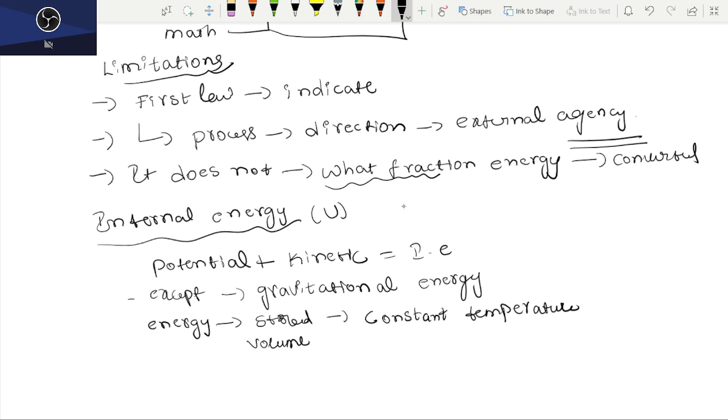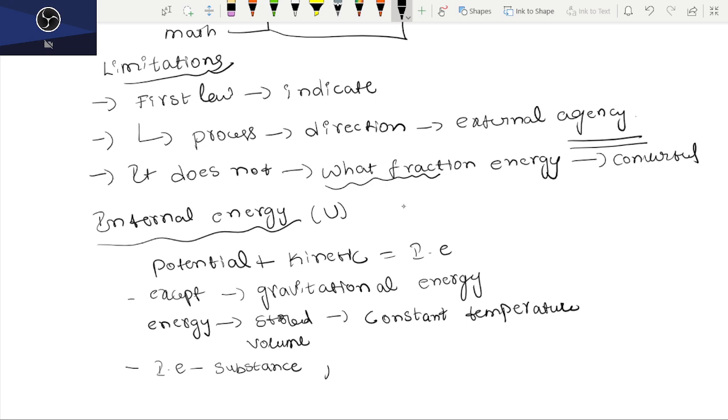Internal energy depends on the nature of the substance. It completely depends upon the substance, any kind of substance. It is impossible to know the exact intrinsic energy of a system.